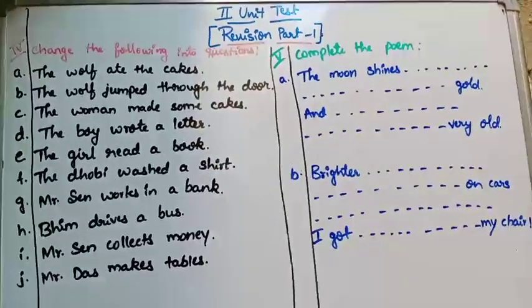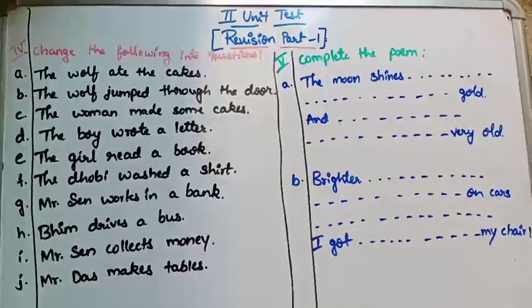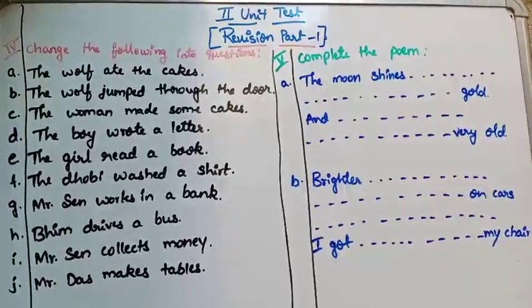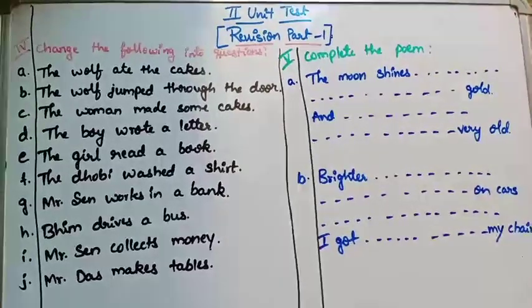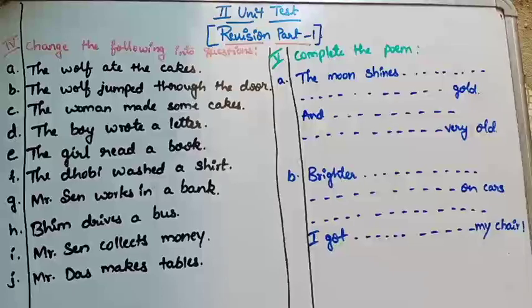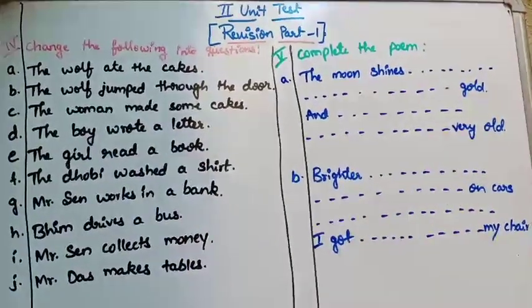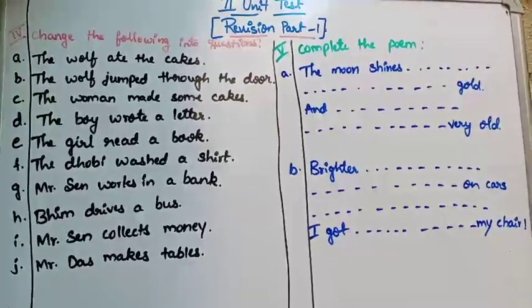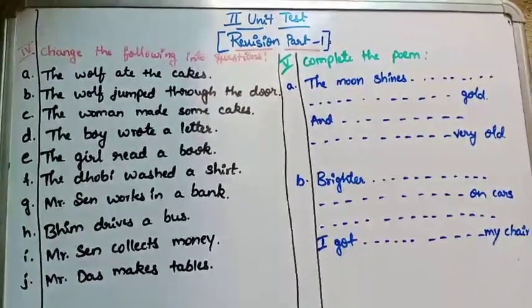So here I am going to end the revision part 1. Whatever questions I have given, you have to search the answers, opposite words, own sentence, then rearrange the words. After that, frame the questions, and next is complete the poem. So you have to write all this revision part 1 in your classwork book with the heading.